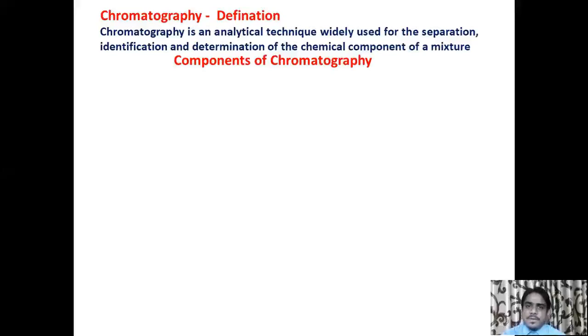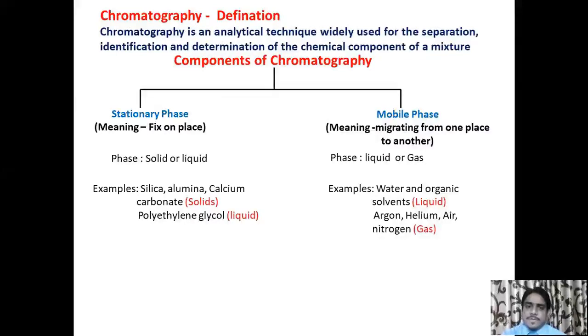Components of chromatography, as shown in the chromatographic technique by Michael Sweat. There are two components in chromatography. First is the stationary phase and second is the mobile phase. Stationary means fixed in place, it does not move, while mobile means migrating from one place to another. The stationary phase is fixed while the mobile phase is passed over this.